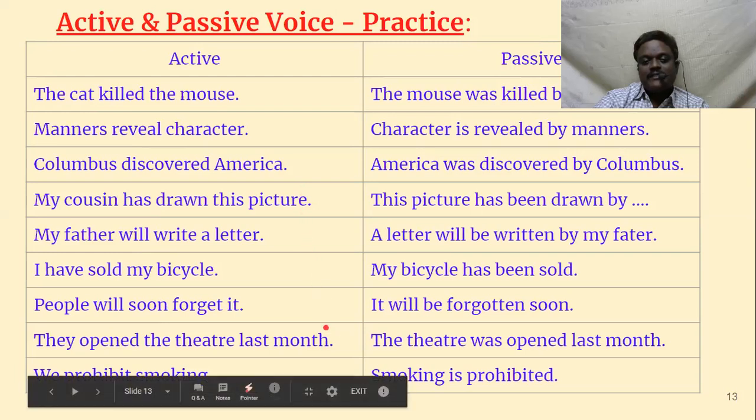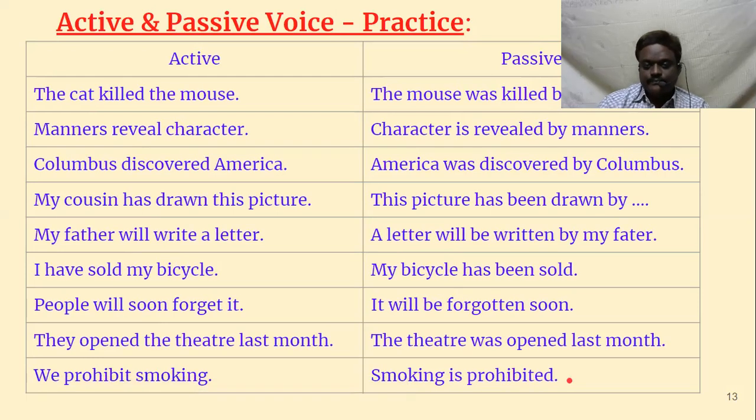So what happens? Smoking. But what is the verb here? Prohibit, not smoking. So prohibit, what happens? Is prohibited. This smoking is a gerund. It is used as a noun. So the noun has to be brought forward. That smoking has to be brought forward. Smoking is prohibited. So prohibit becomes is prohibited by us. By us is not necessary.